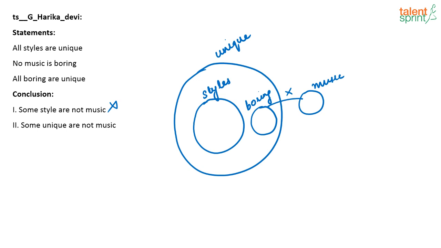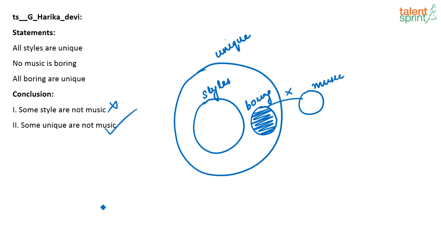Next one: some unique are not music. See, what do I know? All boring are unique. So basically the boring set will completely come under unique. Okay, so these unique which are boring are definitely not music.